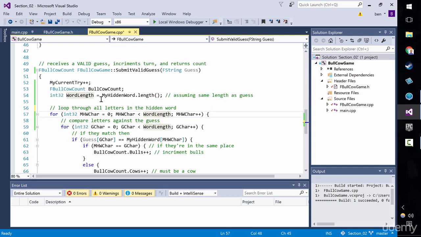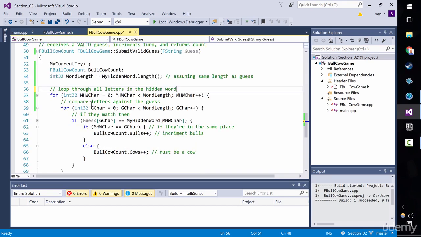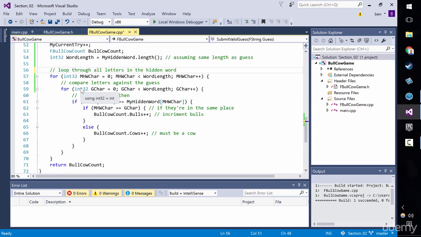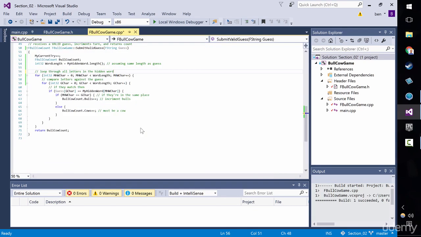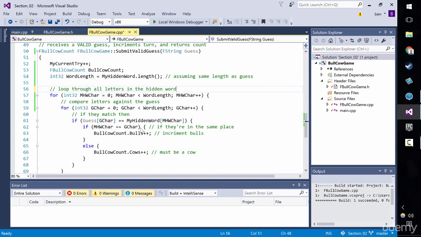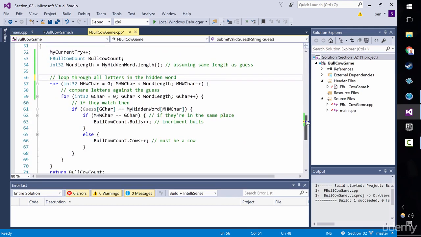All right, so using word length's a little ambiguous there, but then we say that we assume it equals the guess. This is one approach. There are lots of other ways we could do all of this. And then the rest of this, I think, is absolutely fine. Now, this method fits on one page now, which makes me feel happy. Of course, that's very arbitrary. Sure, I could turn my font size down. But the way I've got it set up, you can read it easily, and our brains can hold this in context in one go, which is great.